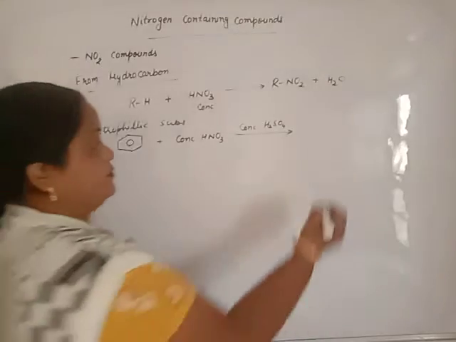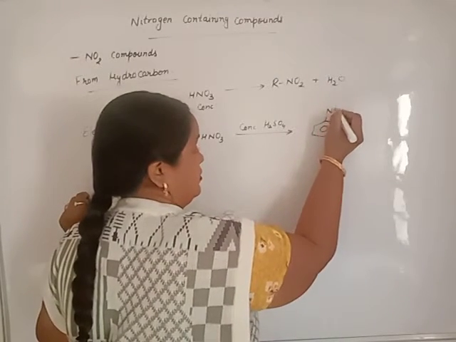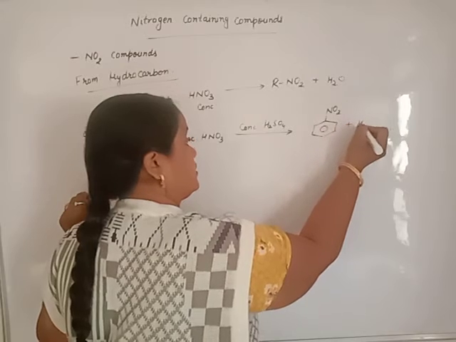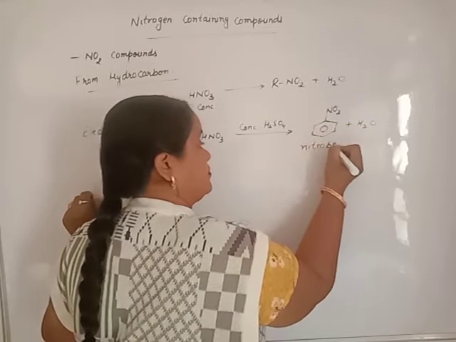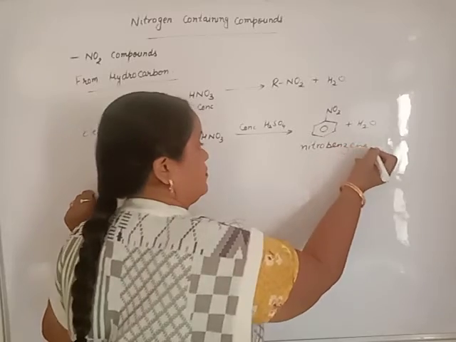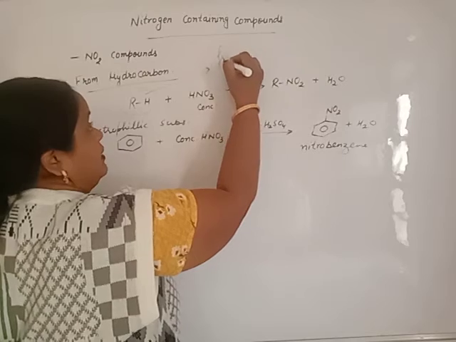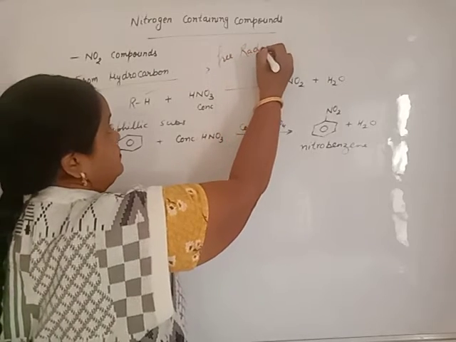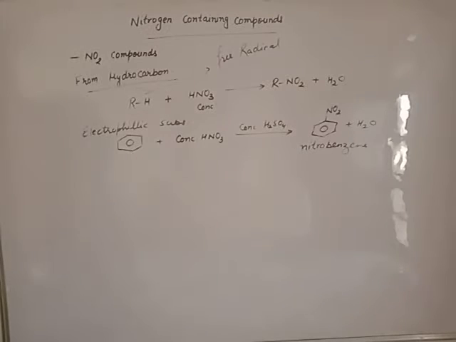And we will get nitrobenzene plus water. Beta, alkane will follow the free radical mechanism, and benzene follows the electrophilic substitution mechanism. This is another method for the preparation of nitroalkane.